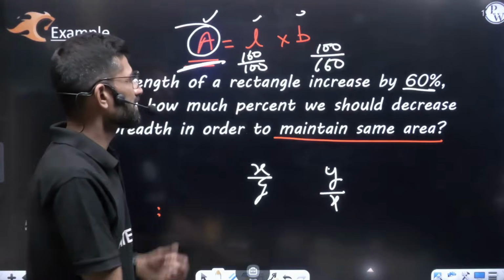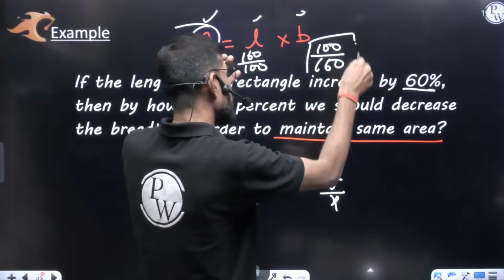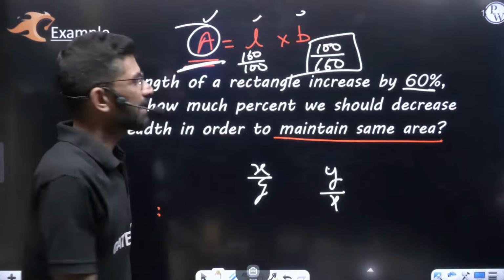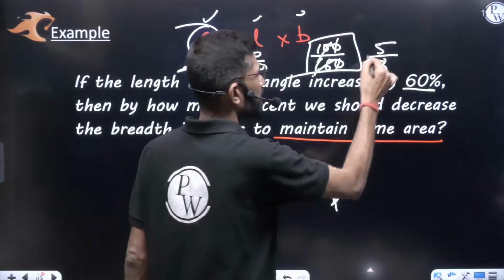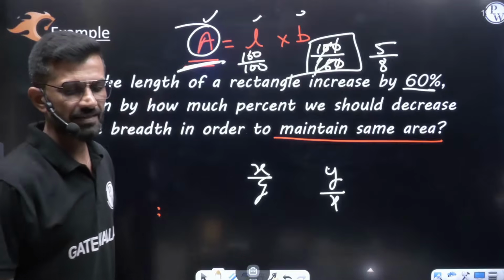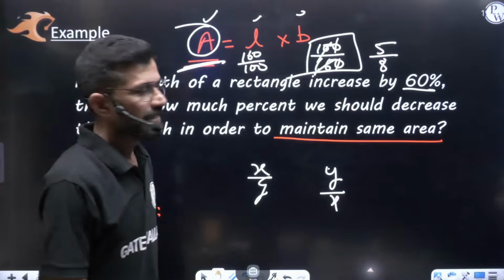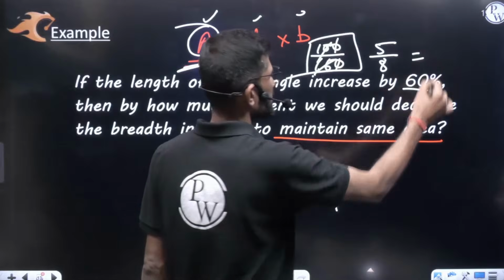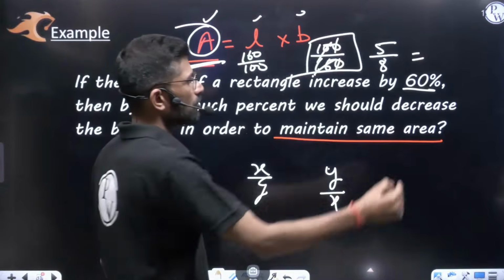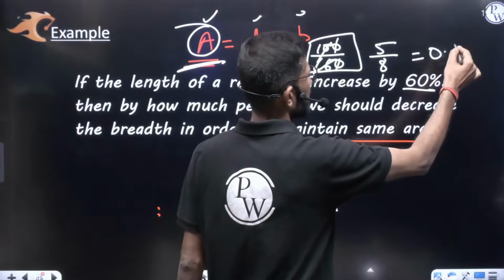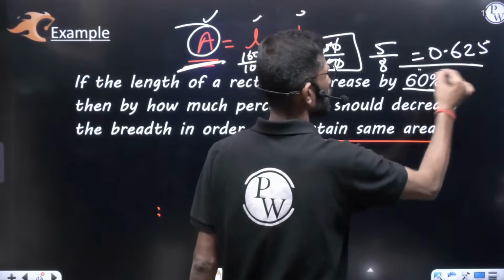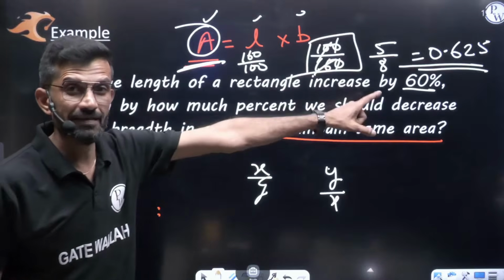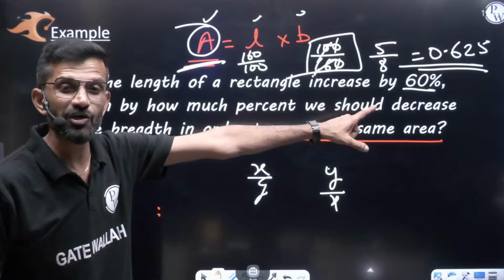So my dear friend, here in the breadth actually we are multiplying how much? 100 by 160. 100 by 160, if I am not wrong, in fraction after cancellation is 5 by 8. 5 by 8, let us write it in decimal, how much will it be coming? If I am not wrong, 5 by 8, how much is it coming? 0.625. This much you will be getting. 0.625.